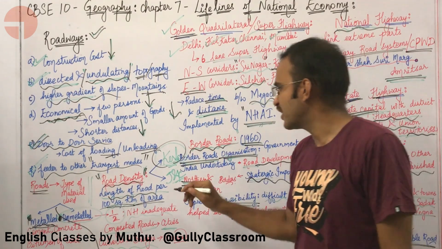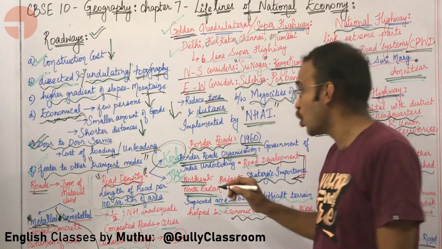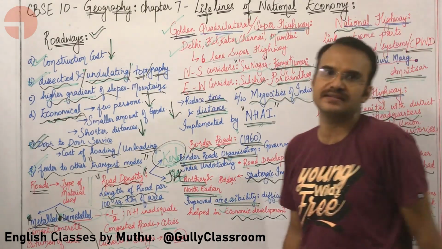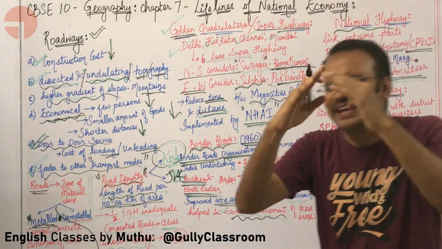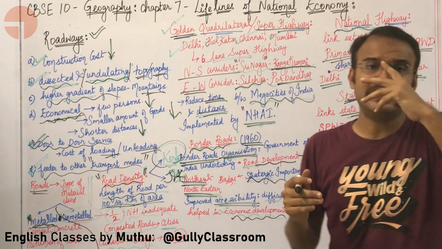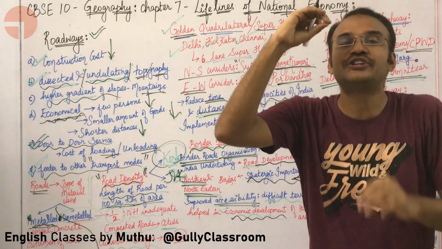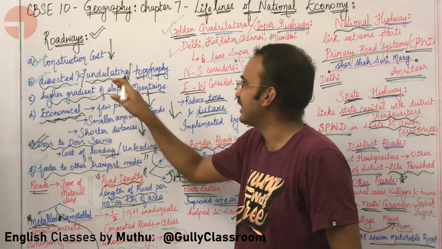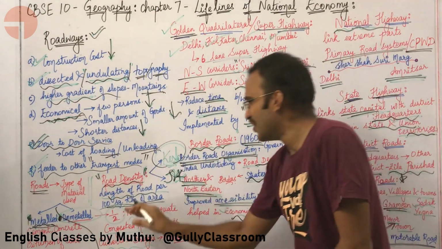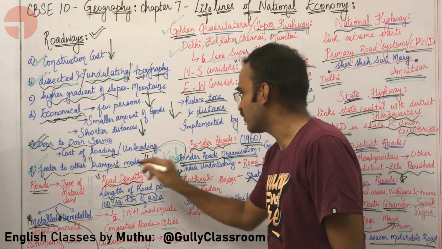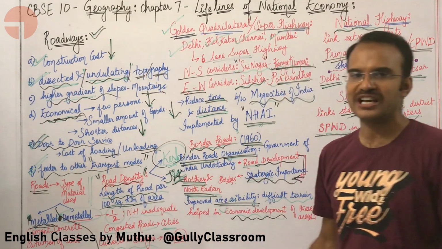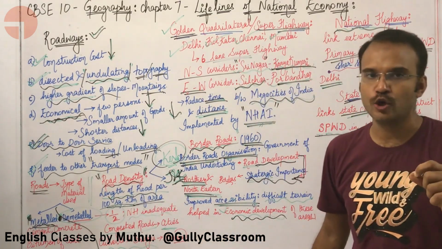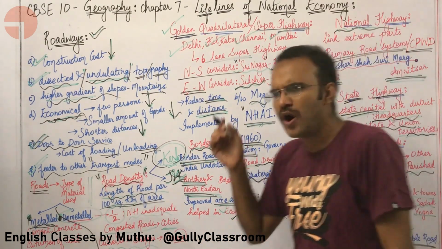Okay, what about a place which has very low road density? Jammu and Kashmir has very low road density because it is a hilly terrain. It is extremely difficult to put quality roads in a hilly terrain with ups and downs, undulating and broken topography. So the road density in Jammu and Kashmir is very less, approximately 10 kilometers per 100 square kilometers.